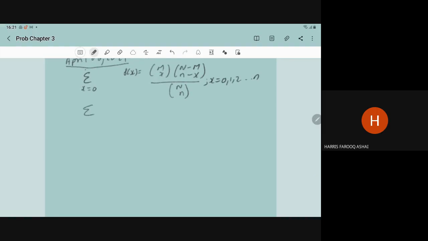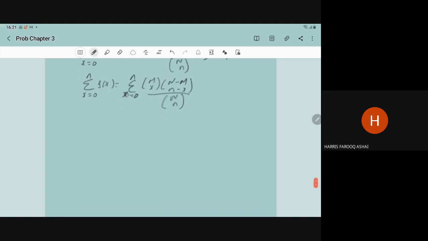So we take the summation of f(x) for x equal to 0 to n, of mCx times (N minus m)C(n minus x) upon NCn. NCn is constant, so 1 upon NCn times the summation for x equal to 0 to n of mCx (N minus m)C(n minus x).